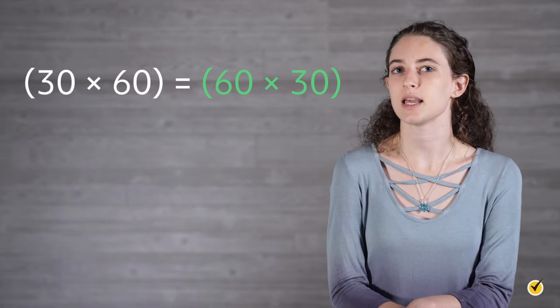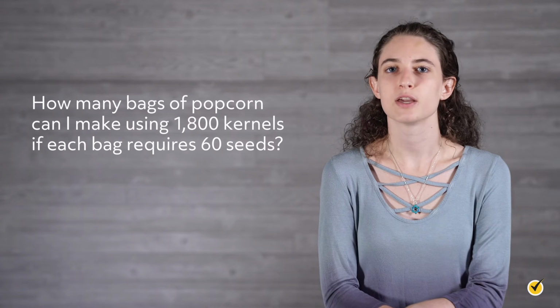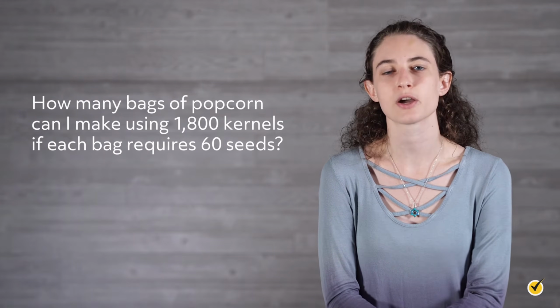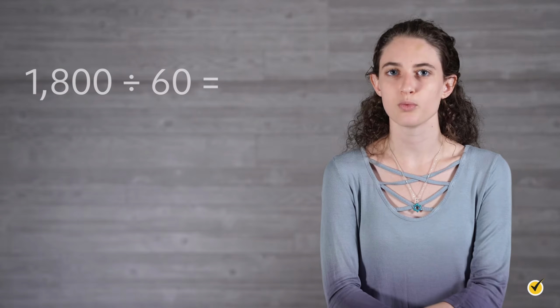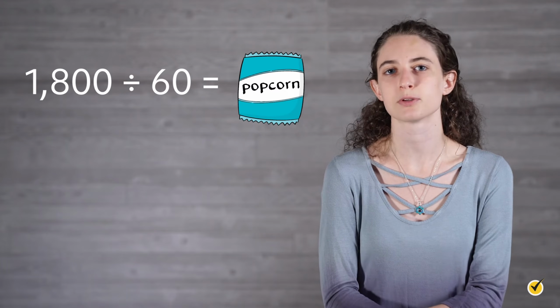Both addition and multiplication are commutative, because the order does not affect the answer. 30 groups of 60 gets us the same result as 60 groups of 30. Our last operation, division, can be considered multiplication's opposite. When we use division, we are essentially splitting up a large group into smaller subgroups. For our popcorn example, we can use division to answer the following question. How many bags of popcorn can I make using 1,800 kernels if each bag requires 60 seeds? This situation requires us to divide the large value, 1,800, into groups of 60. Each smaller subgroup will now represent a bag of popcorn.